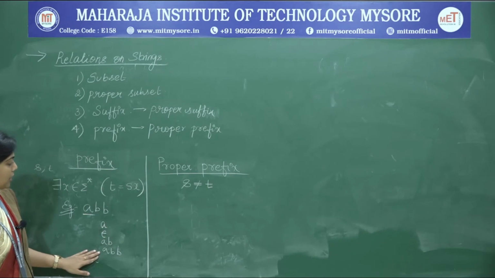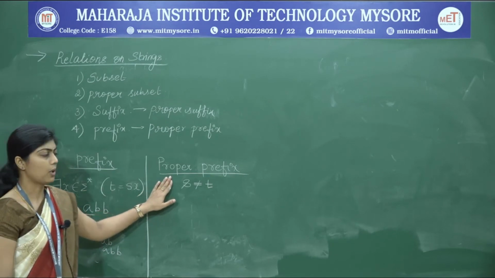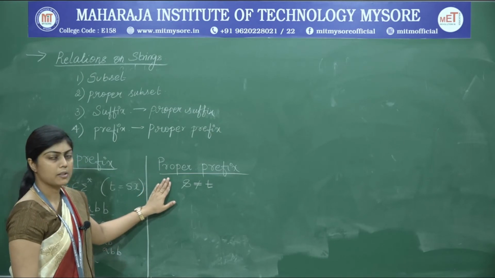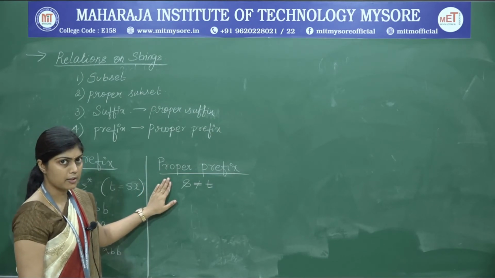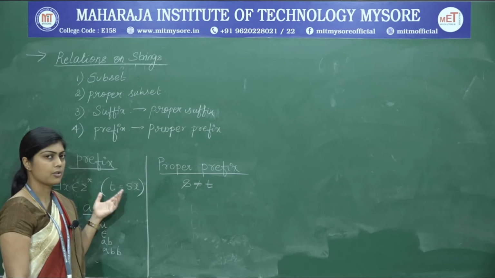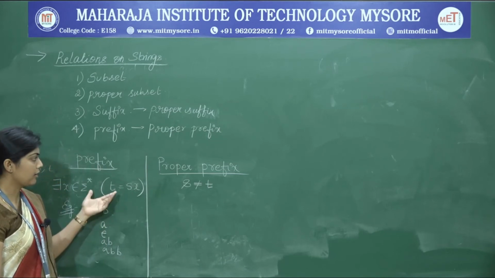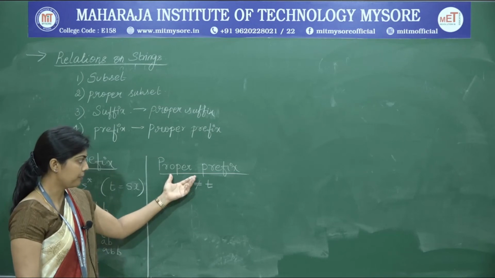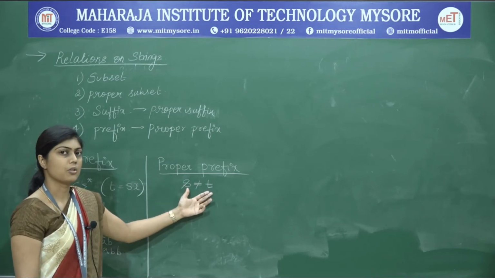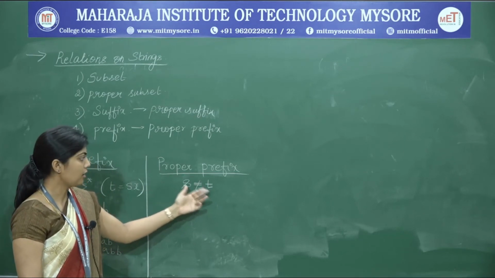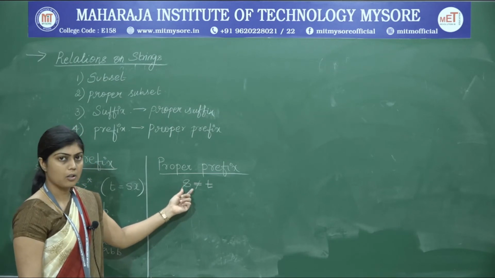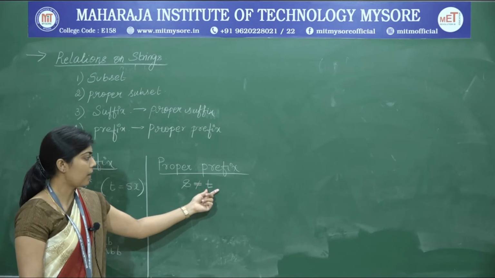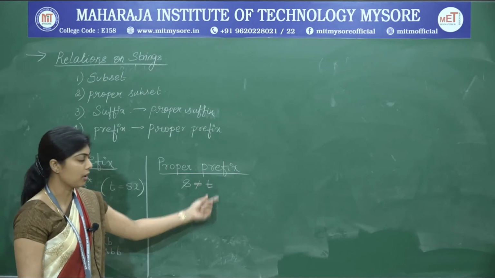Once we have these prefixes, we will see what a proper prefix is. Just like what we studied in the proper suffix, all the properties that have to be satisfied by a prefix have to be satisfied by a proper prefix also, and along with that it should also satisfy the condition that the prefix we are looking for should not be an exact match to the original string.